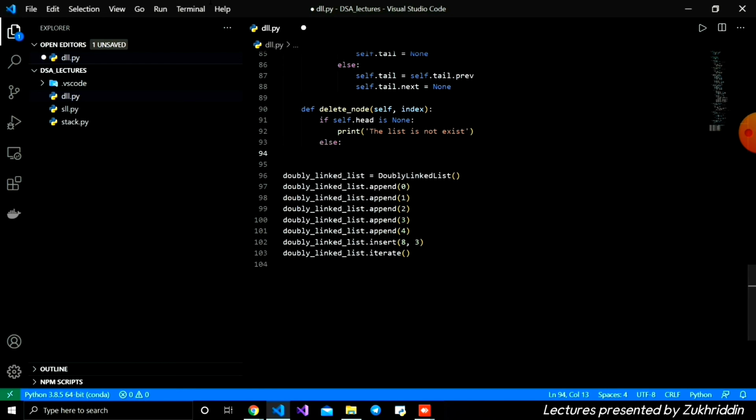In the first line we can write one more if condition: if index is equal to 0, it means we're going to delete the first node.